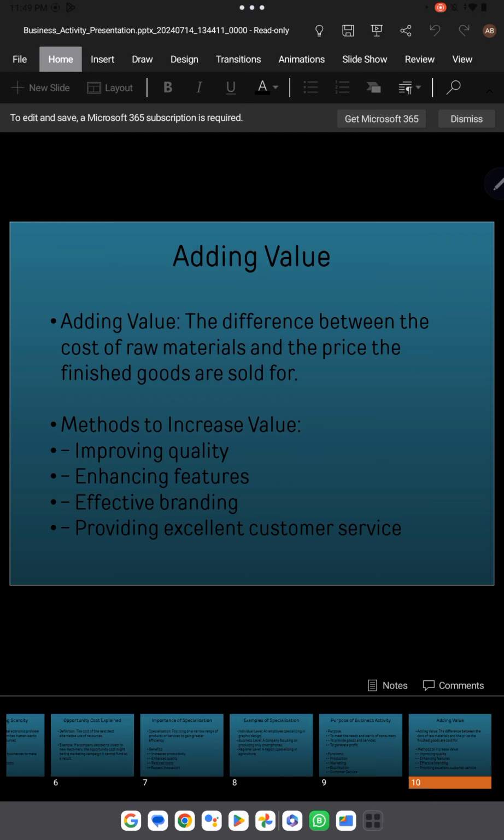The third thing would be effective branding. You should do some kind of marketing campaigns, and you should brand your product. You should promote your product. You should promote your company. This is also one way to increase the added value, because if more people know about your brand, and if they are aware of your brand, and they know that this thing is very good quality and is coming from a very good brand, it means that they will also pay a higher selling price, and that will also increase the added value for your business. And last but not the least, we can provide excellent customer service.